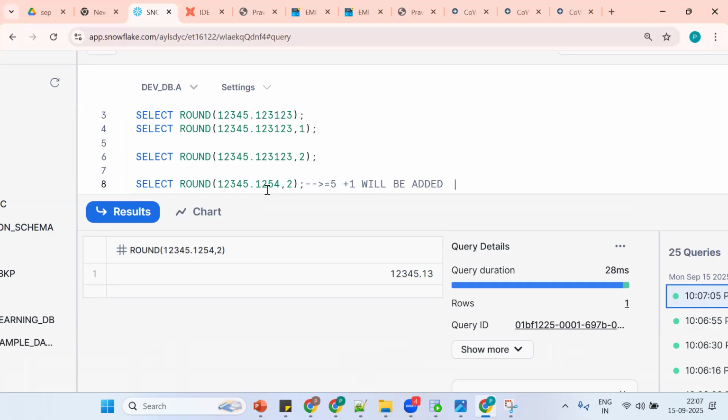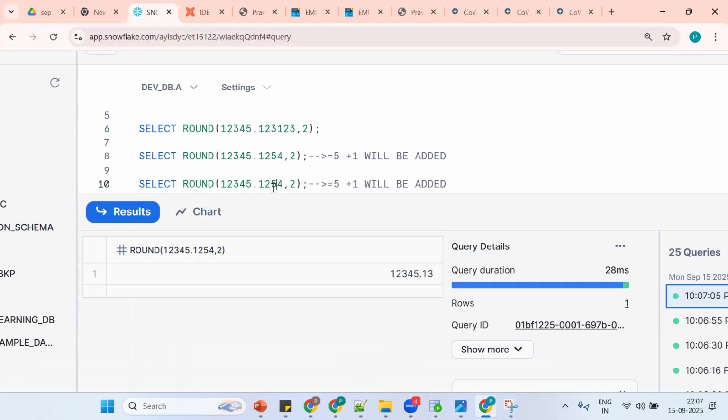Copy the same thing. Now, after decimal how many are expected? 2. Okay, 1, 2, 3, 4.5. We get 1, 2, but what happened? 1, 2 only came.